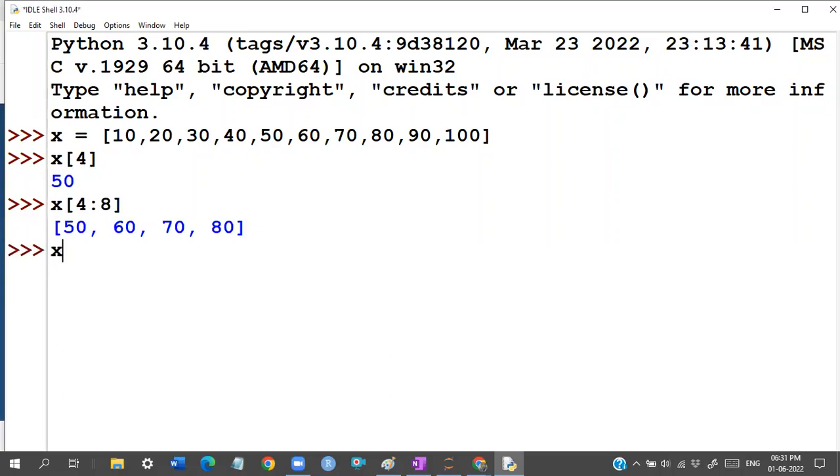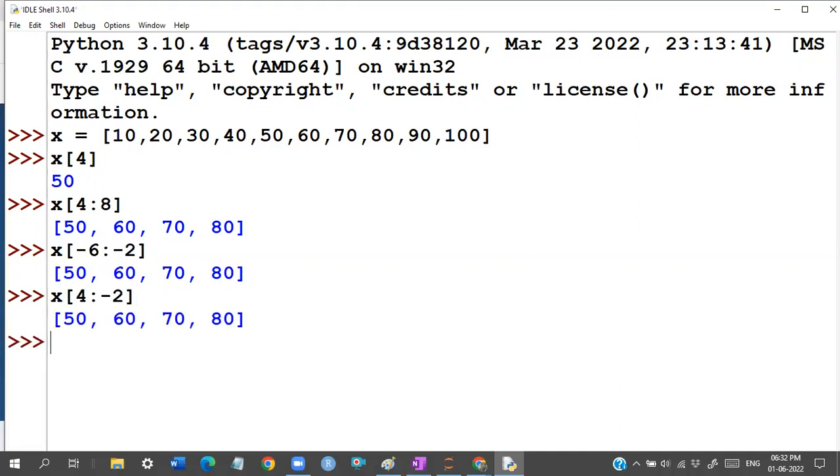In total I know there are 10 elements. So I told you the trick: 4 minus 10 is minus 6, and 8 minus 10 is minus 2. You can write it like this also, and the same result will come. You can write x of 4 to minus 2. That means start from the fifth element and go up to the last element, except the last 2 elements remaining.